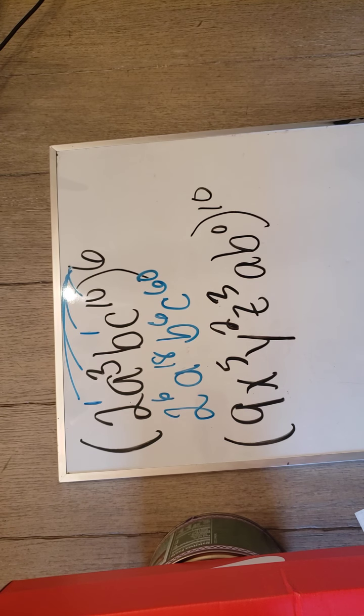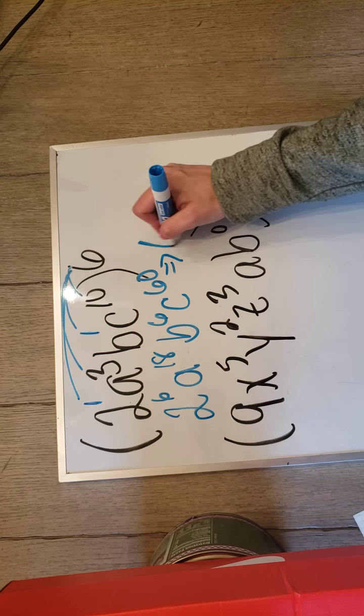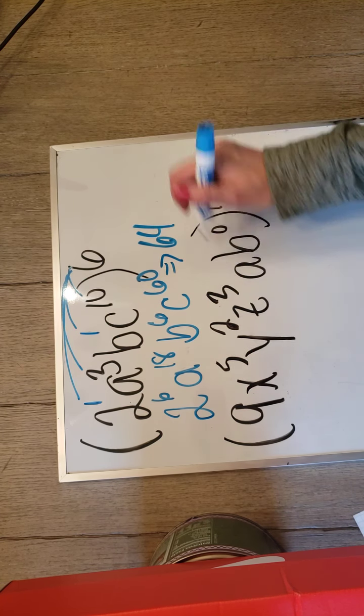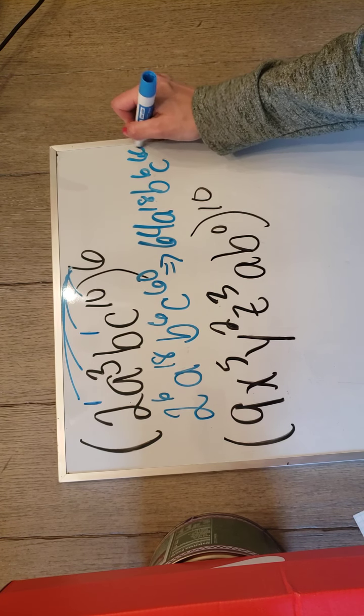Now we know what 2 to the 6th is. It's 2 times 2 times 2 times 2 times 2 times 2, which I believe is 64. It is. So my final answer is going to be 64, and then drop all that stuff down because we don't have any zeros to take care of.